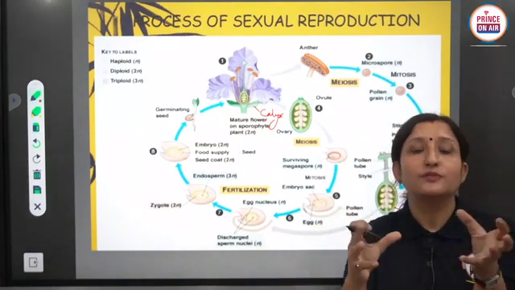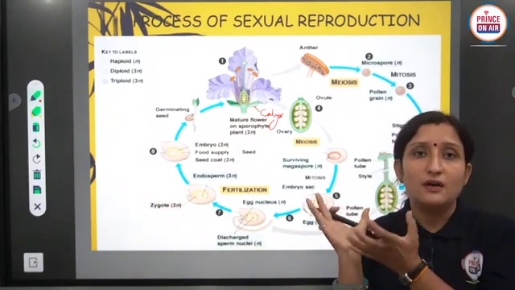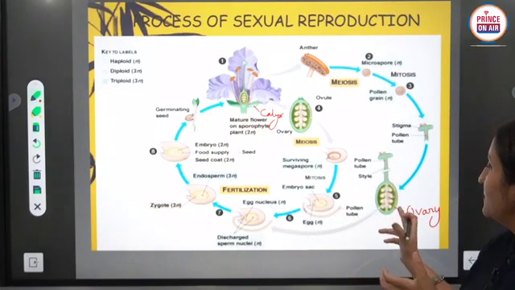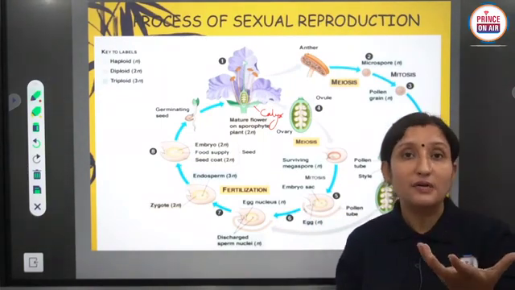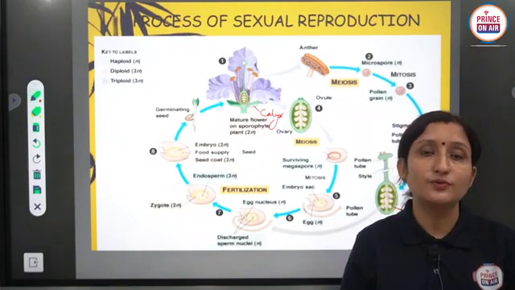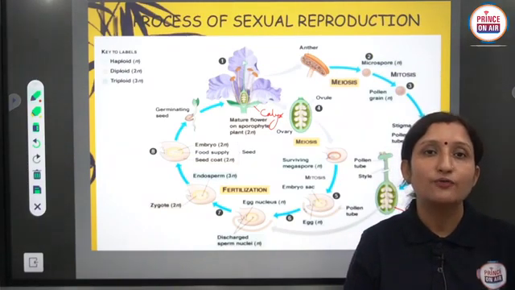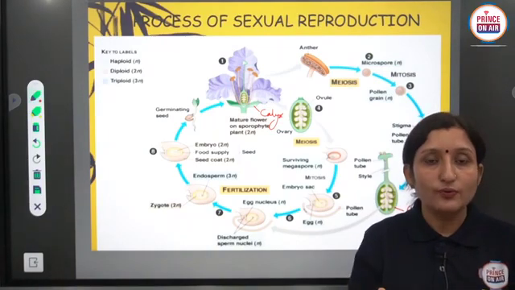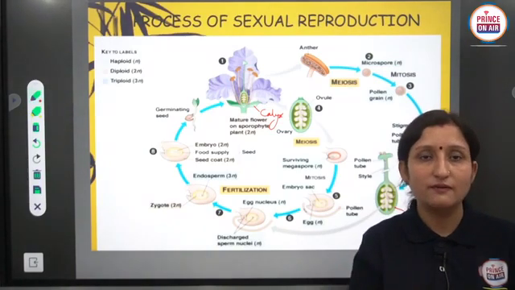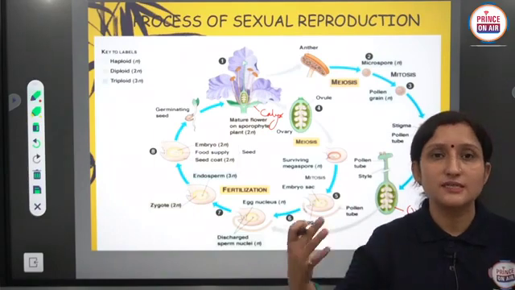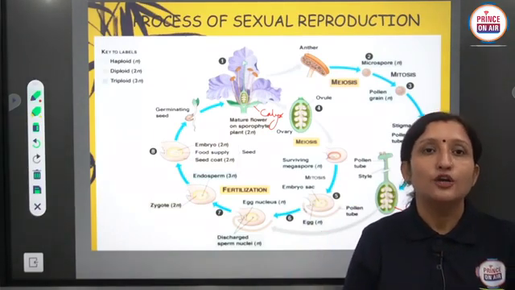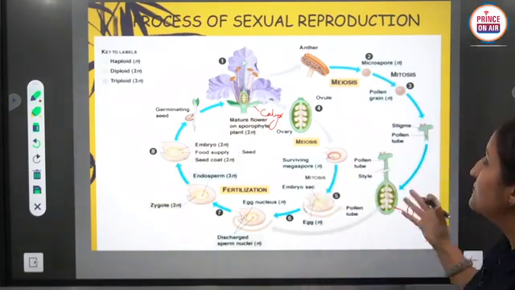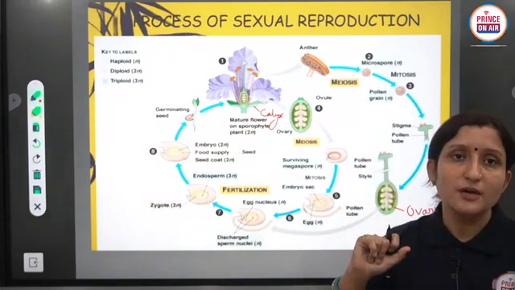If many ovules are present in an ovary, then multiple seeds are developed in a fruit, for example, papaya, banana, orange. So multiple ovules, then multiple seeds are developed, and a single ovule, then a single seed is developed. Clear? So this is the life cycle of an angiospermic plant.